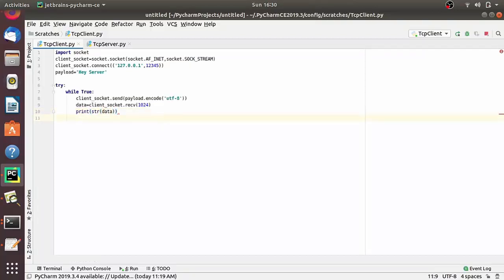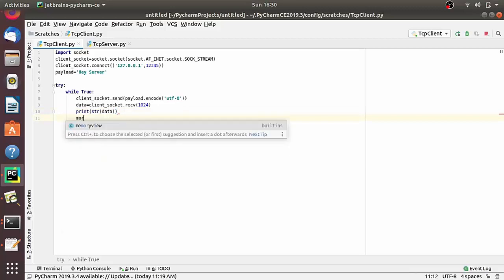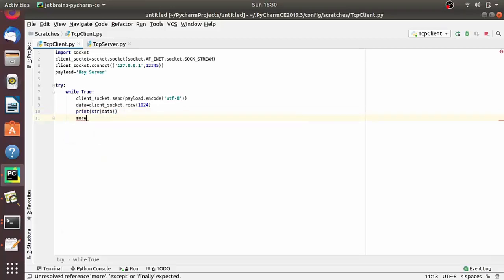So again let's play a little bit with this program. Let's take a user input to make it more interactive, so that we can send data to the server as well. So let's say more is equal to input of "Want to send more data to the server?"